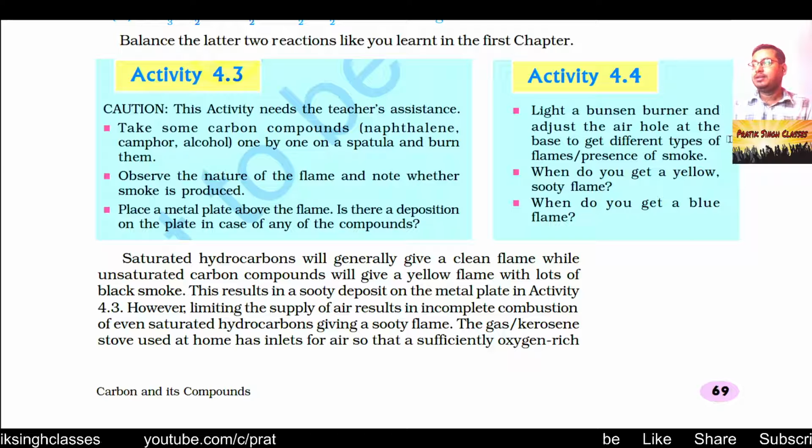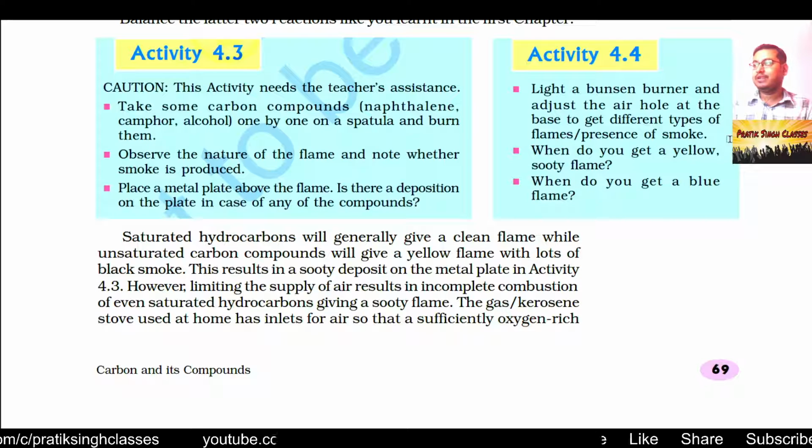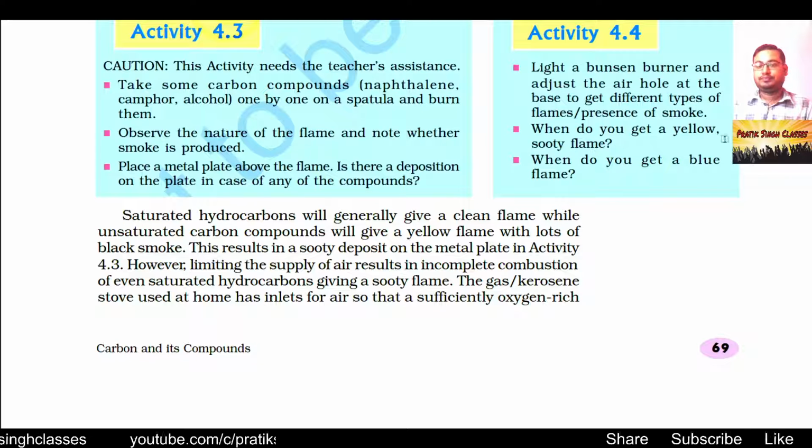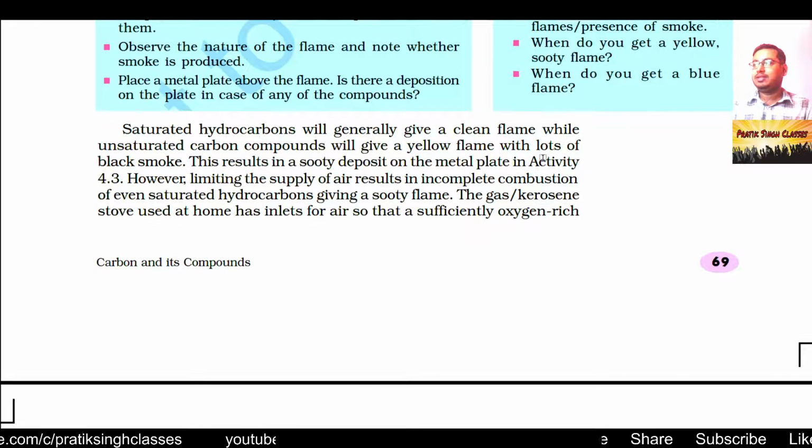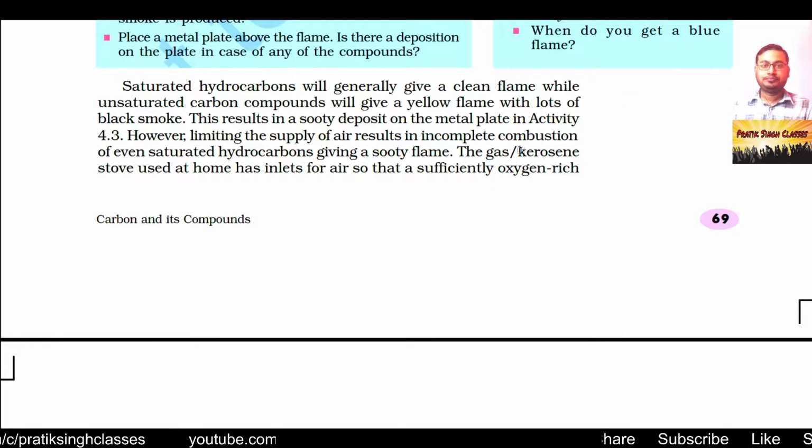But if the air supply or oxygen supply is not sufficient, it will give you a yellow flame, and the amount of smoke coming out will be very high. It means that a lot of fuel hasn't burned. When do you get a yellow sooty flame? It happens when the air supply is very less. When do you get a blue flame? When we give a sufficient supply of air.